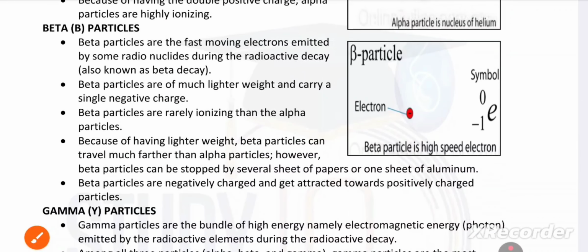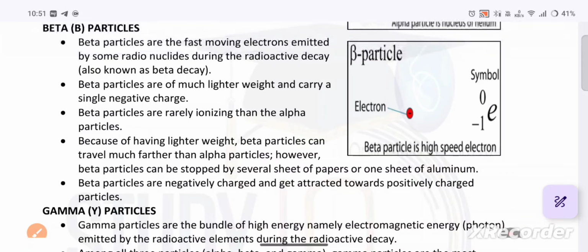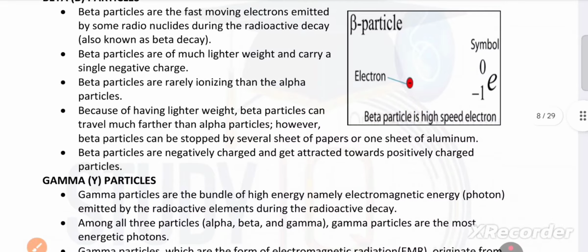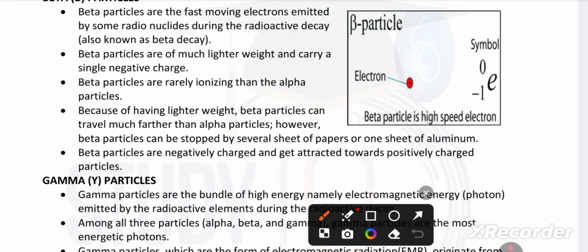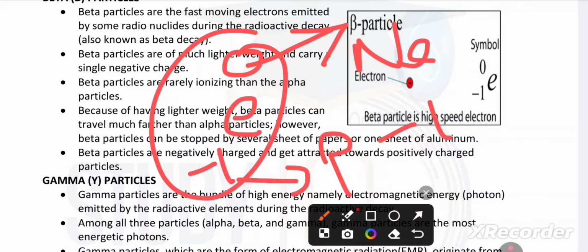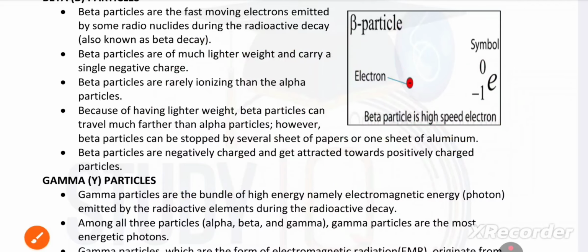Beta particles are fast moving electrons emitted by some radionuclides during radioactive decay. This is called beta decay. Beta particles are much lighter and carry a single negative charge. This is the symbol of beta: -1. This is proton, this is neutron: -1 plus 1 tallies as 0.